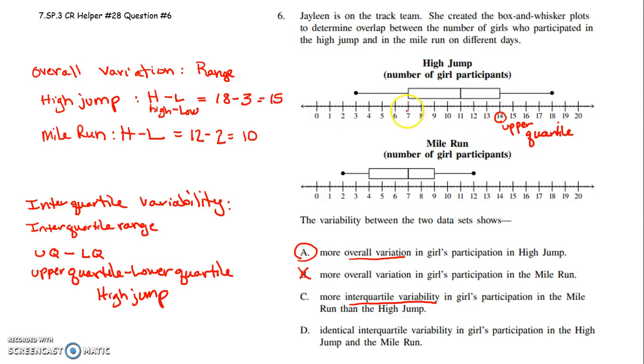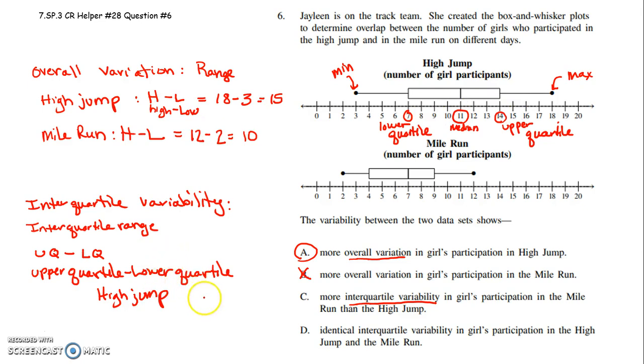This 7 right here is your lower quartile. This 11 is your median. This is your min. That's the lowest value. And that right up there is the maximum number of girls who participate on a given day.